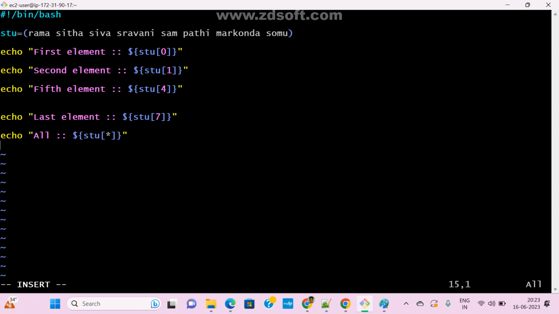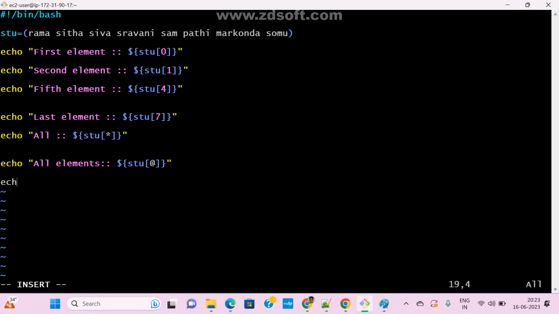Now see here, what is this? Star. And also we can use at. Echo all elements, dollar, STU, at. What is the other way? At also we can use it. Now clear?